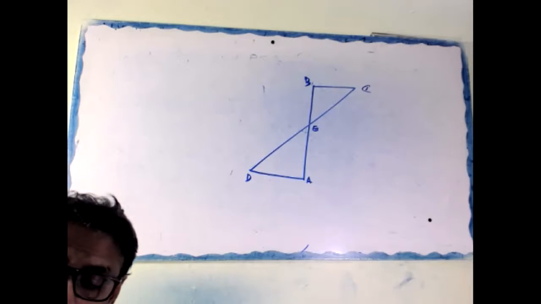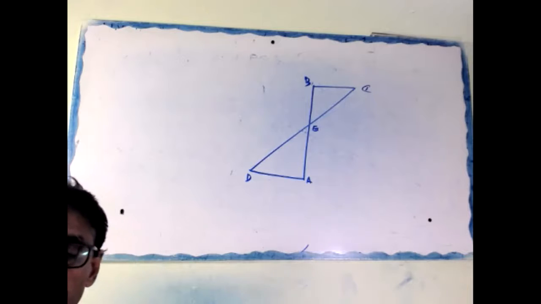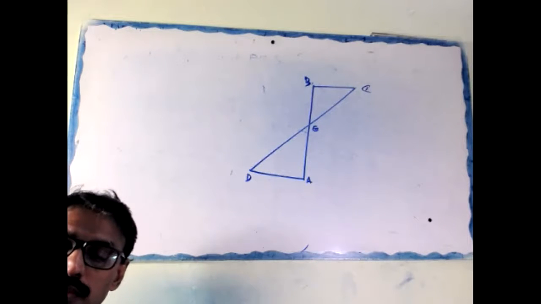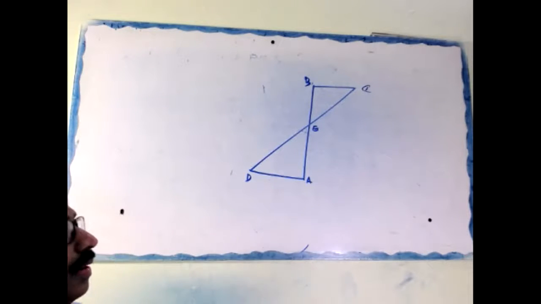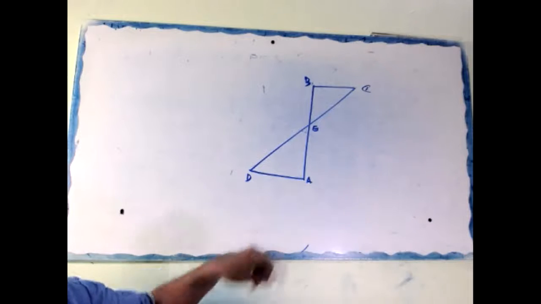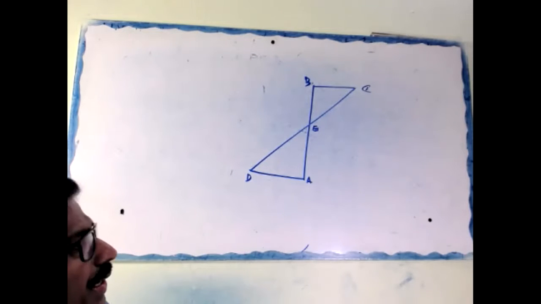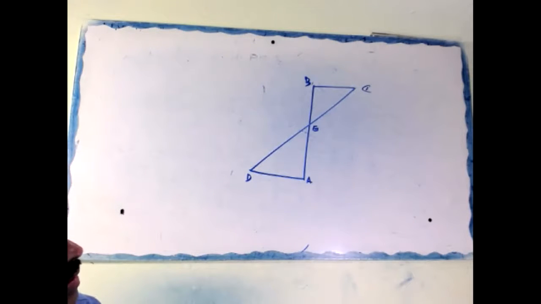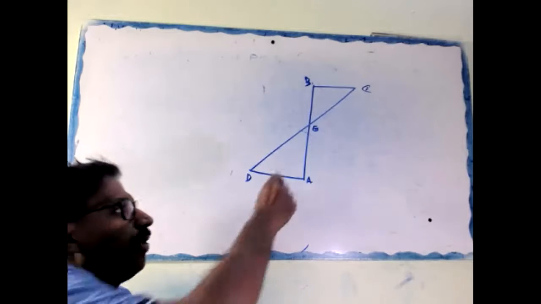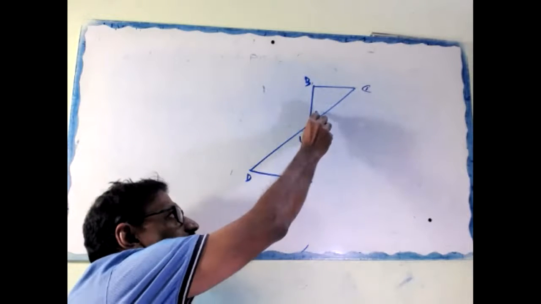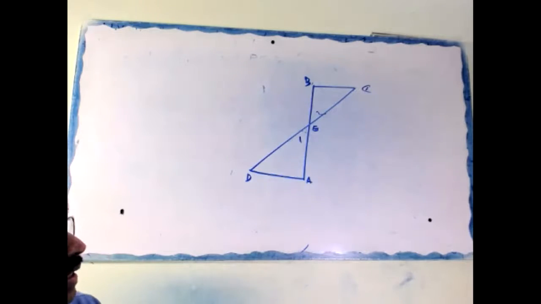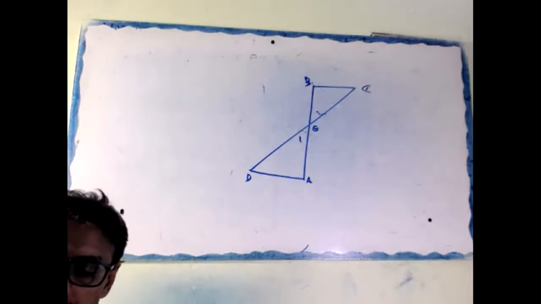Okay, finished. Hello, what did you do? DA equal to CB. Look, DA equal to CB. Angle A equal to angle B. Angle 1 equal to angle 2. Then what? AAS. Correct or no? How come ASA?